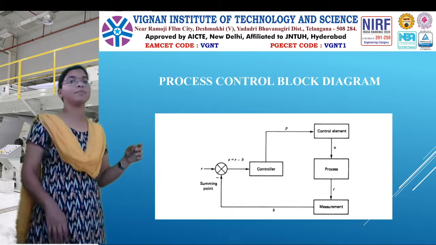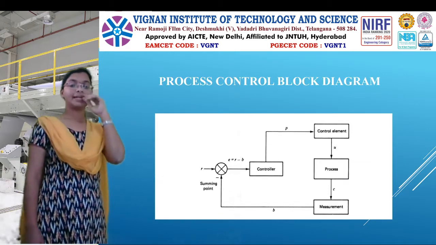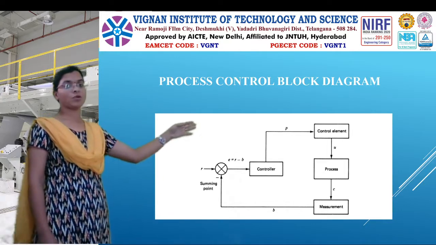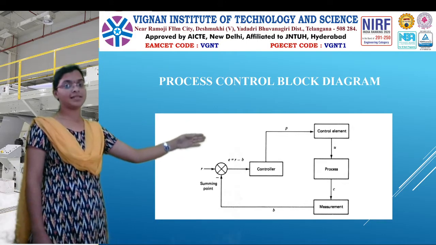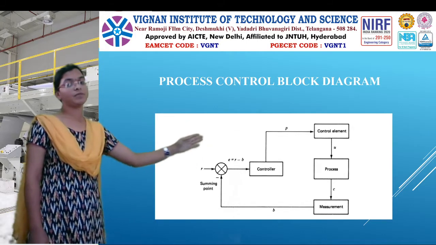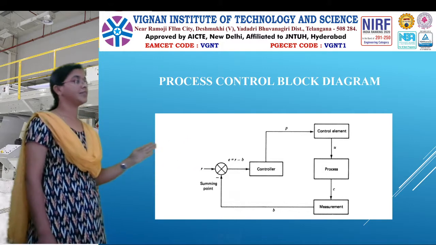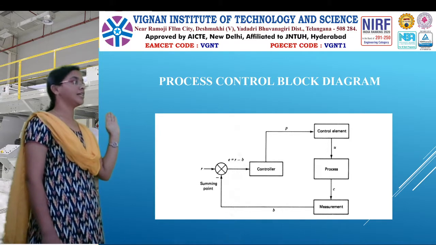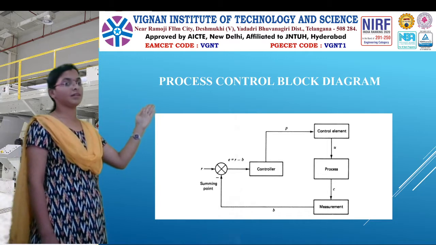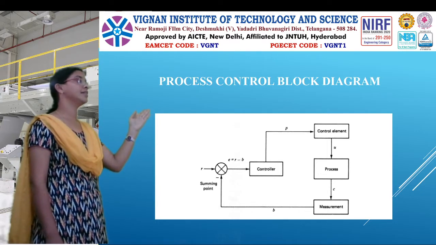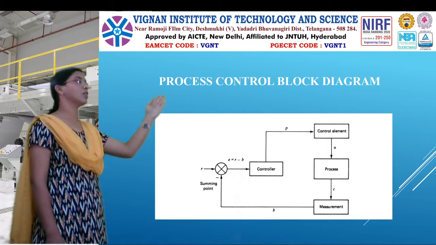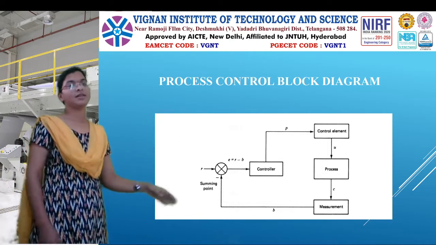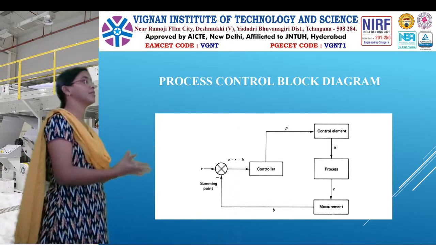We can draw the same block diagram in another way, where we just change the blocks. First we have the process. That process will generate the output as C. That C we measure with the measurement system, which will generate the output B. That B is compared in the comparator with the other input R. Here we have the error signal, E equals R minus B, which is given to the controller. After controlling, it takes the action that directly influences the process. So this is another representation of the process control block diagram.